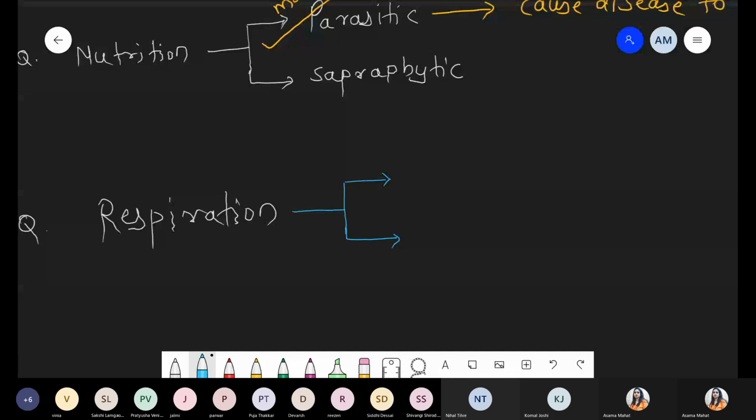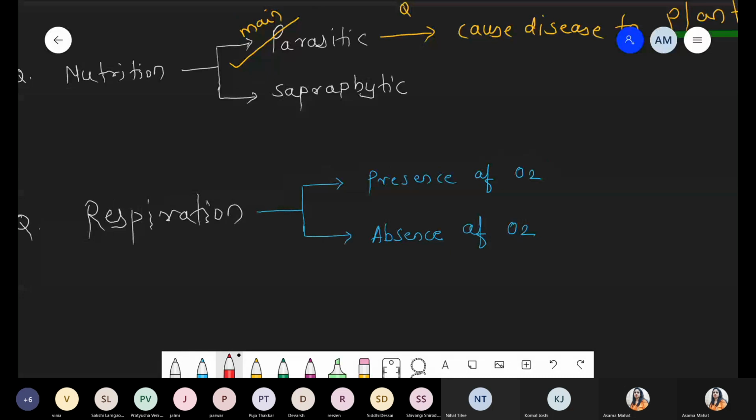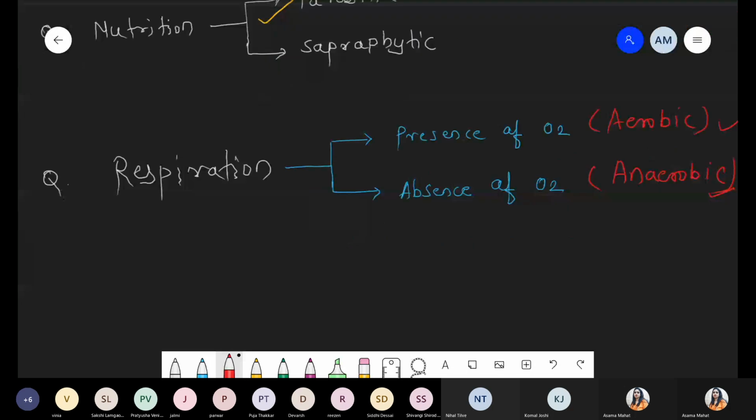So respiration in presence of O2 as well as in absence of O2. They survive in both conditions. So simply you can say they can show aerobic respiration as well as they can be present under the anaerobic condition. So they show both, aerobic as well as anaerobic. So one question with respect to respiration.